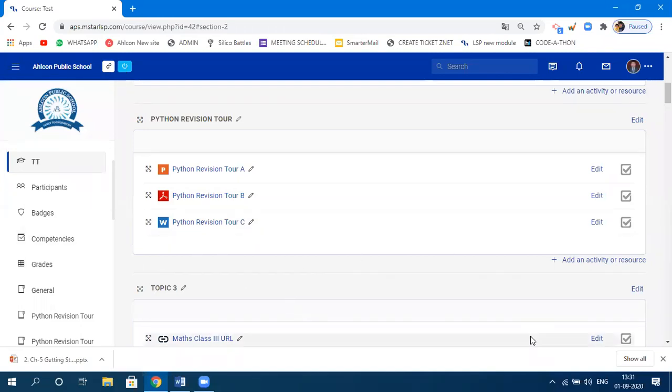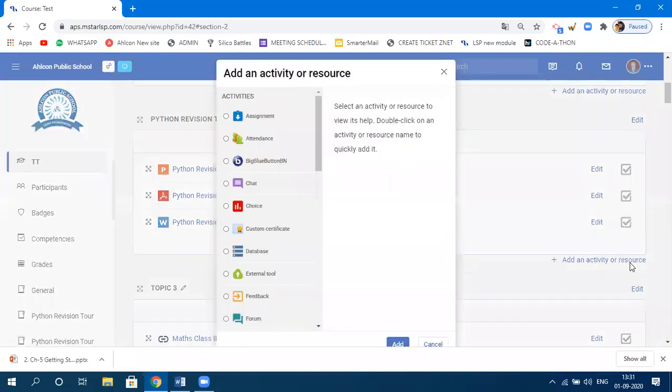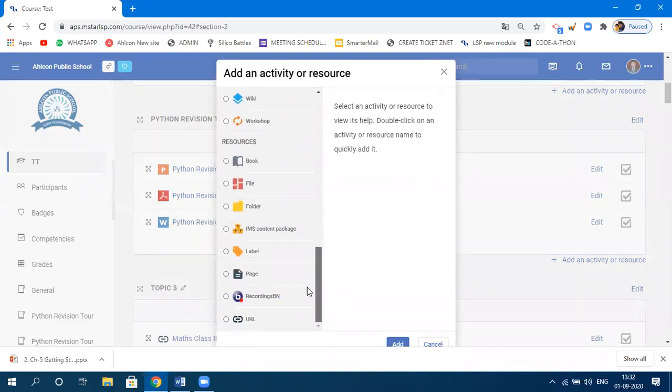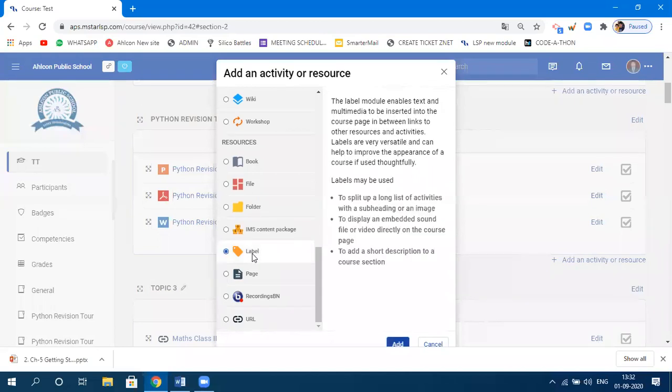Now the second step, how to upload a video. Understand it properly, please. Again, you need to click on activity or resource. Anything you want to upload, you click on activity or resources here. After that, look for the resource known as label. After file, you need to click on label if you want to upload the video. Click on this and click on add.